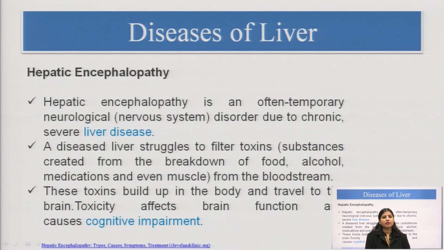It filters toxins or substances created from the breakdown of food, alcohol or medication. If there is a struggle in it, of course, those toxins will increase in our bloodstream and go to the brain. These toxins build up in our body, travel to the brain, and impair the function of the brain. They can cause cognitive impairment. So, that is hepatic encephalopathy.